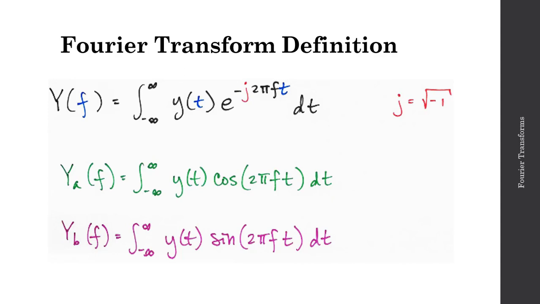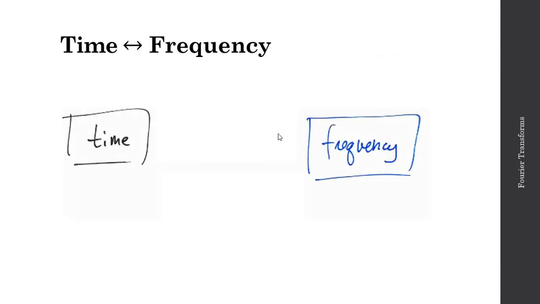So note here, this is a continuous function of frequency. If I want to determine my coefficient at a particular frequency, say f equals 2 hertz, I simply plug 2 hertz into this complex exponential for my frequency f here and solve. So really what the Fourier transform is allowing us to do is to go between these domains of time and frequency. So any function of time that we're used to working with, any lowercase y of t, by using the Fourier transform, I could transform that signal into a function of frequency.